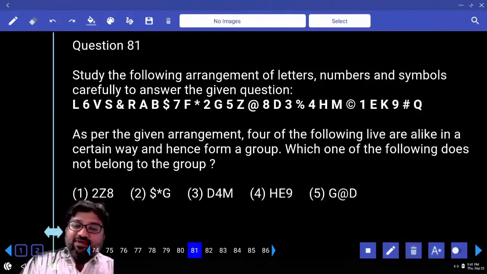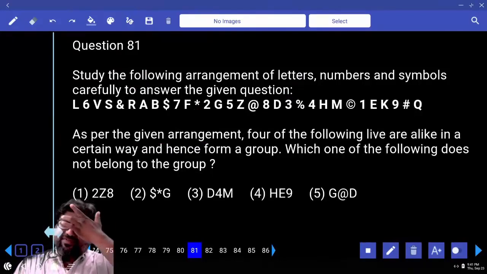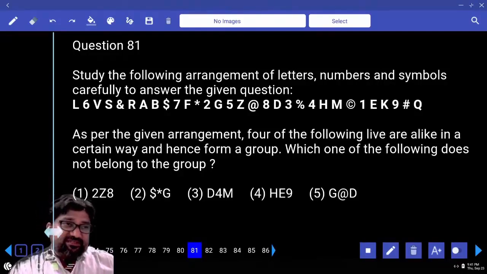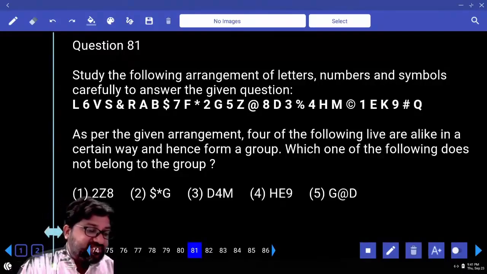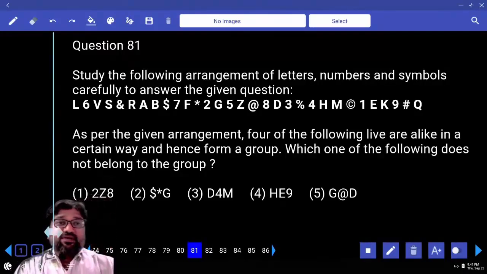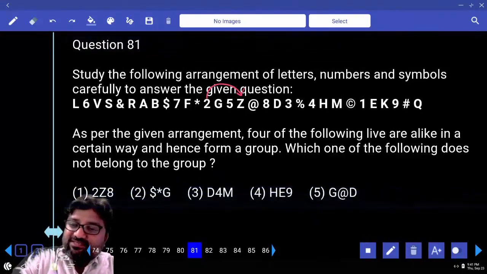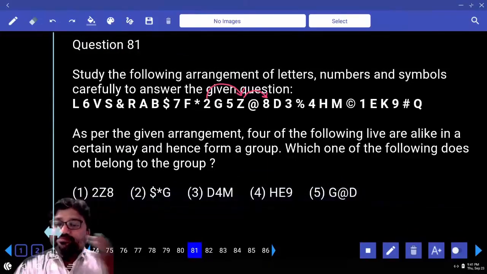81. As per the given arrangement, 4 of the following are alike in a certain way and hence form a group. Which one does not belong to the group? This is a question clearly based on odd man out. We are talking about 2Z and 8. Third right of 2Z, second right of Z, 8.